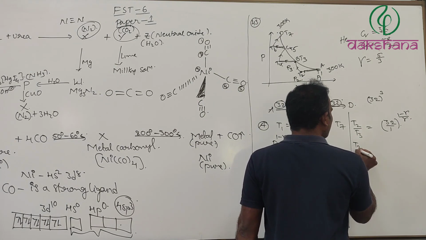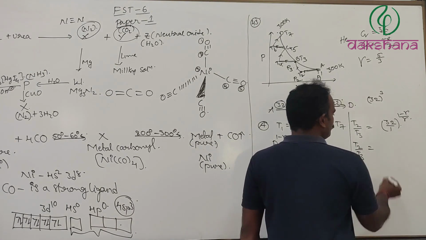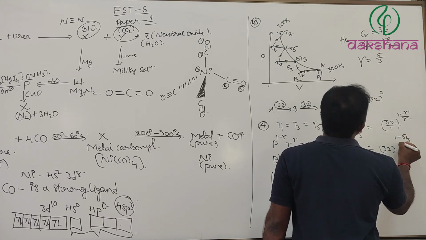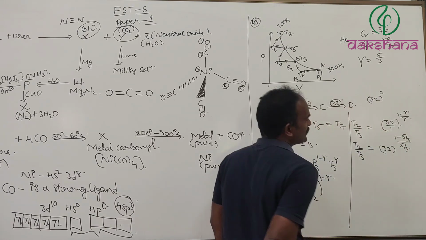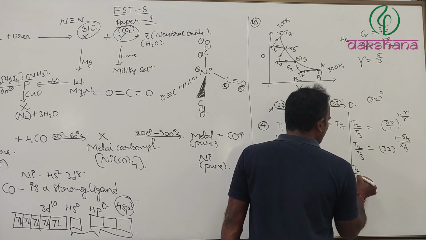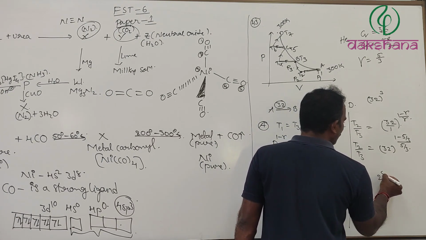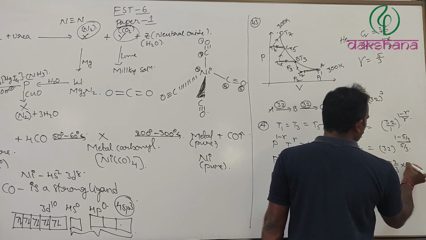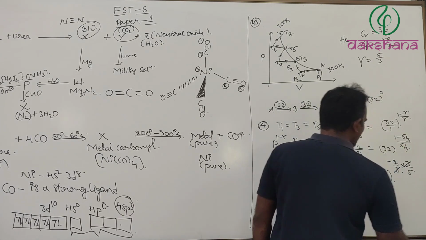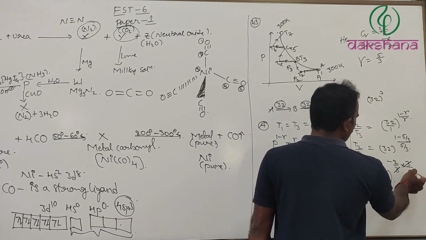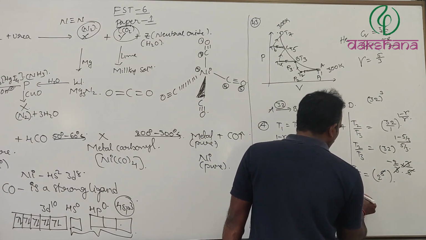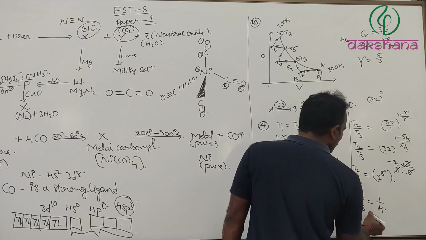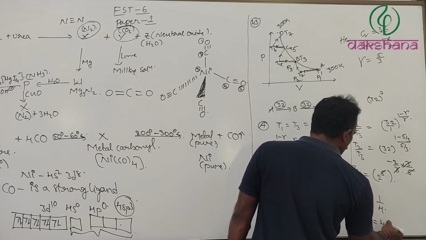Now T2 divided by T3 equals 32 to the power (1 minus 5 by 3) divided by 5 by 3, which is 2 to the power 5 times minus 2 by 3 into 3 divided by 5. The 3s get cancelled, and minus 2 by 5, this 5 also gets cancelled. Hence T2 divided by T3 equals 1 divided by 4, which implies that T3 equals 4 times T2.